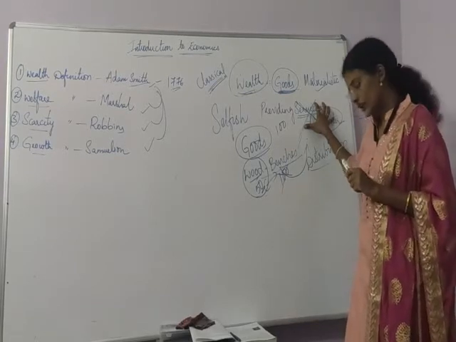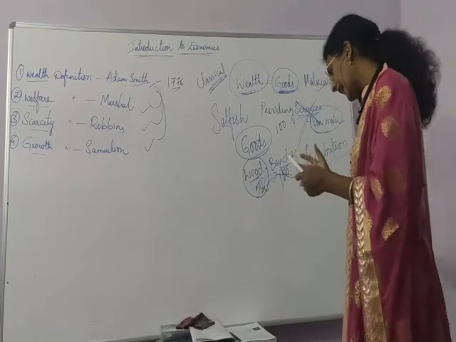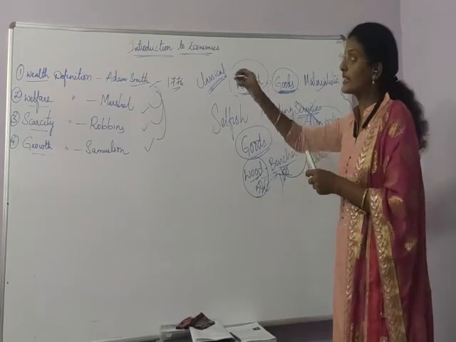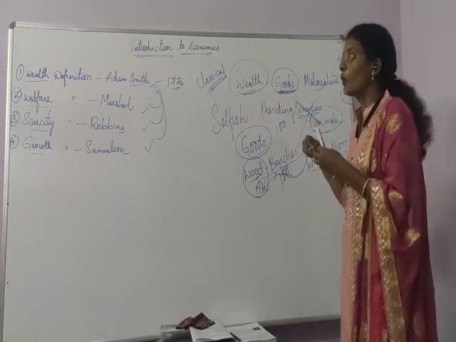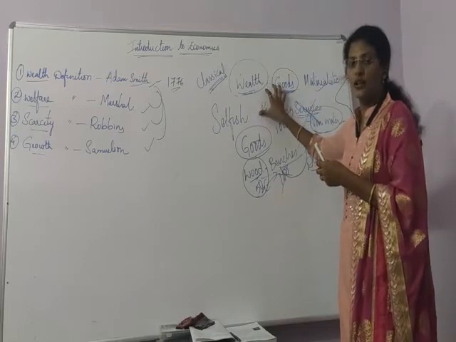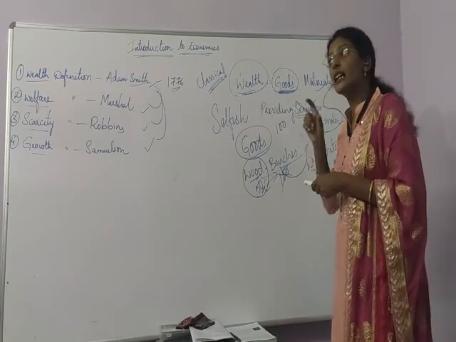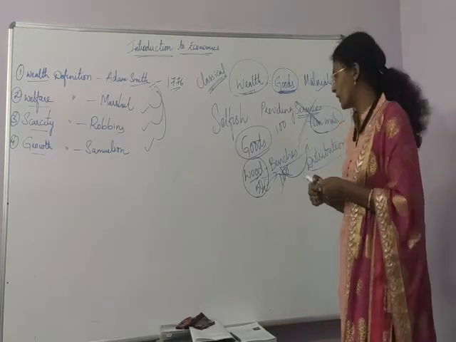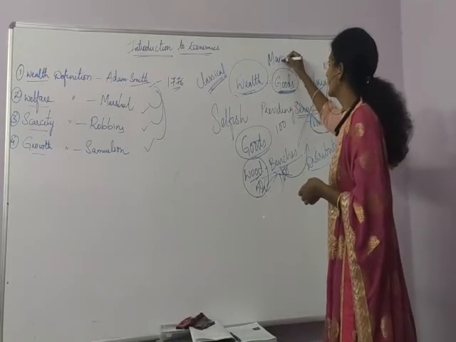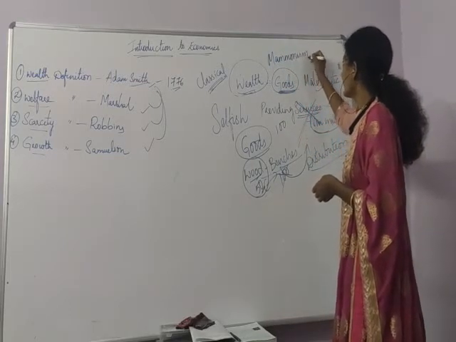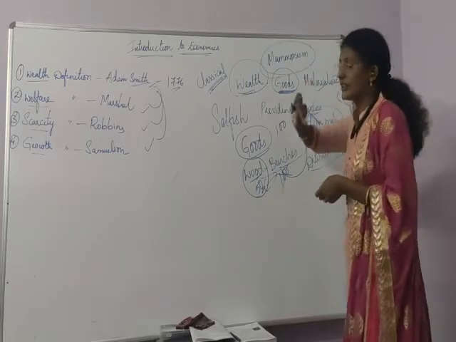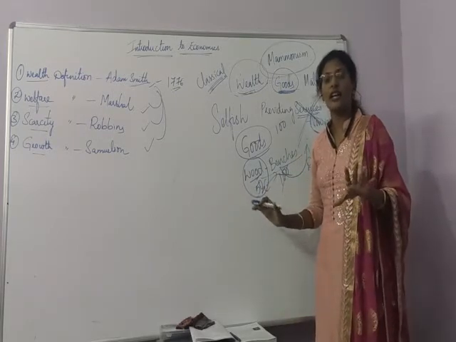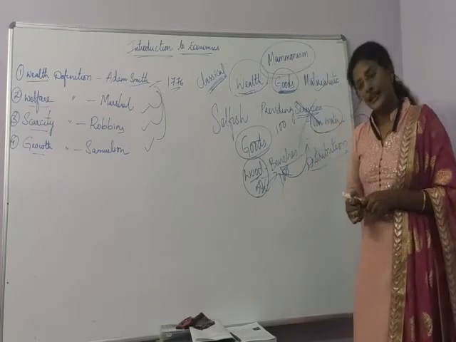That is one of the drawbacks. And next, they even told that this is not a successful definition. They concentrated more on money and wealth only. If we give more importance to money, then that term is known as mammonism. What is that known as? Mammonism. That means these persons concentrated mostly on money only, but a man is not selfish. So that is not a successful definition.